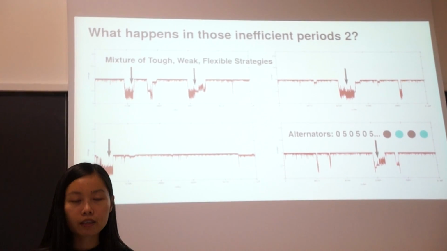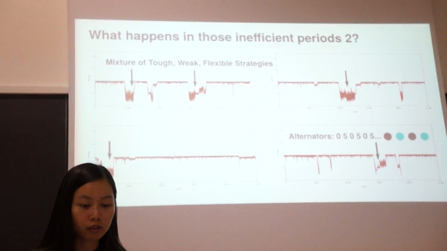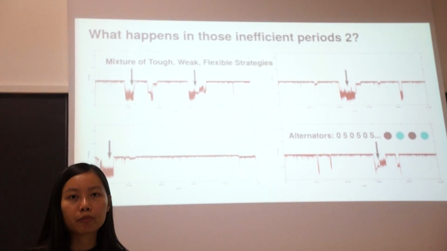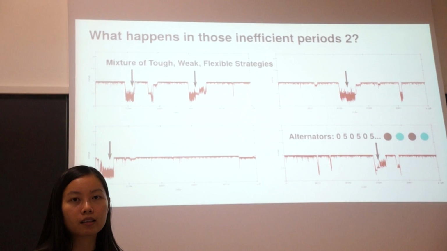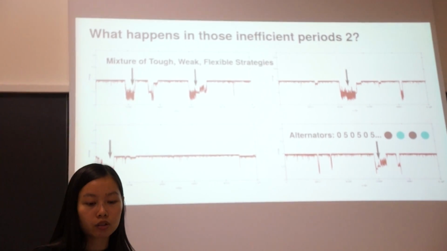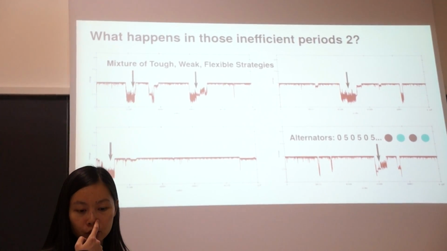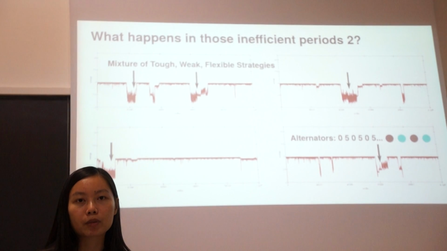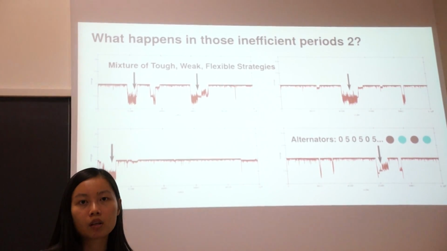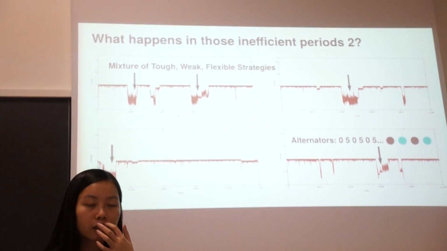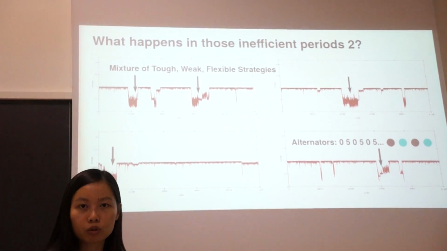And the inefficiency here comes from the matches between the top players themselves, because they always claim 8, they get 0 all the time. And it also comes from the matches between the low players themselves, because they always claim 2. So it means that $6 is wasted all the time.